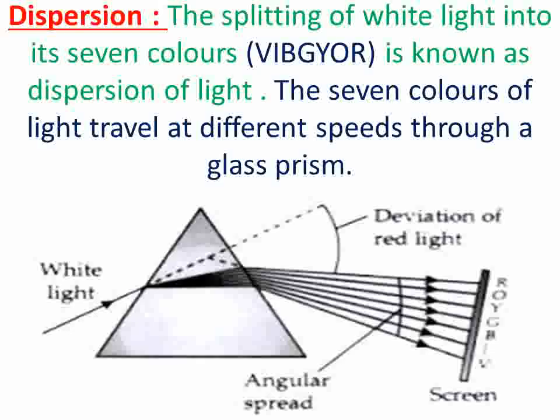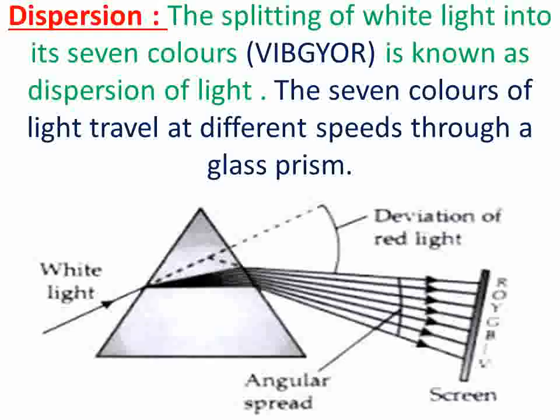Dispersion of light. Splitting of white light into its 7 colors is known as dispersion of light. The 7 colors of light travel at different speeds through the glass prism. Speed is the cause of refraction.